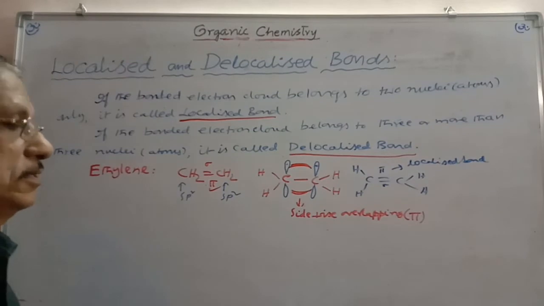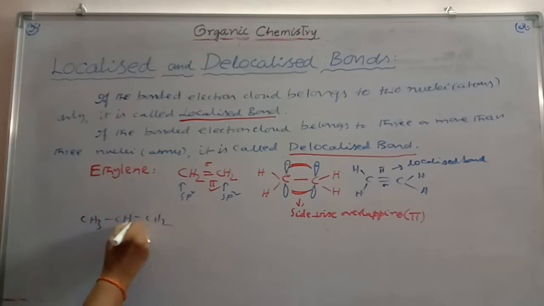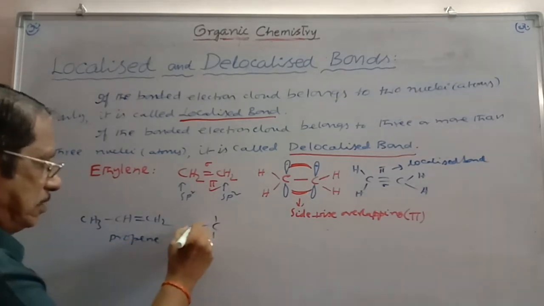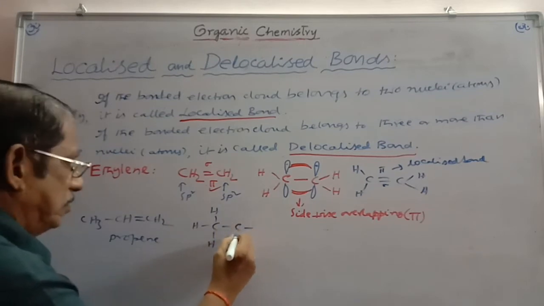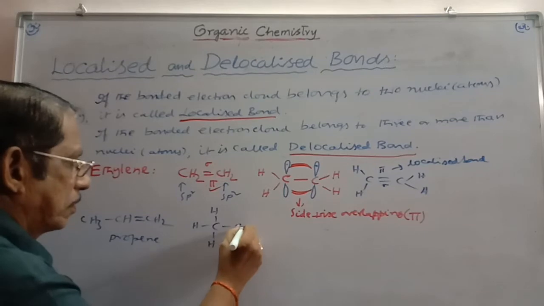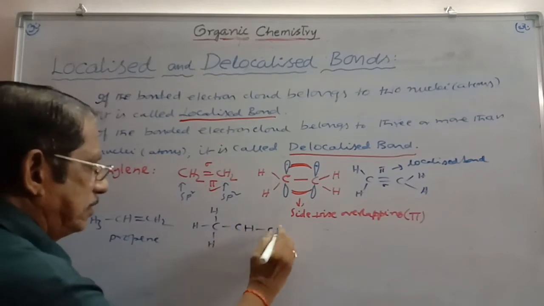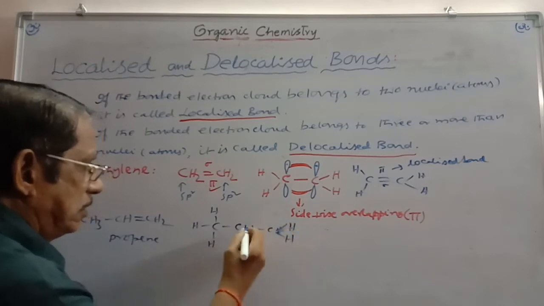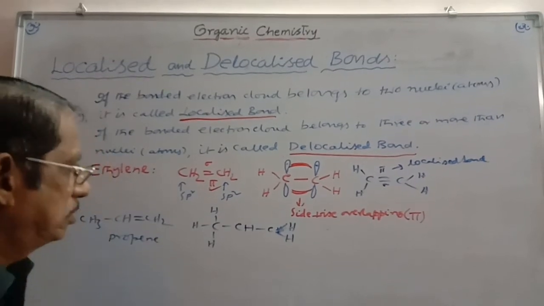On the other hand, if you take propene, CH3, CH double bond CH2, propene. This carbon is having 3 sigma bonds. The other carbon is having 1 H. And the other carbon is having 2 hydrogens like this. How is the pi bond formed there? The pi bond is only due to the lateral overlap.